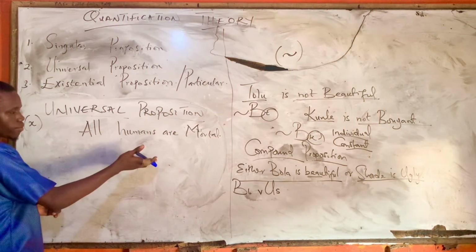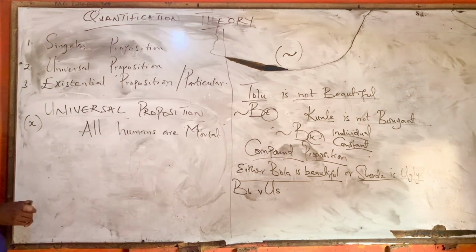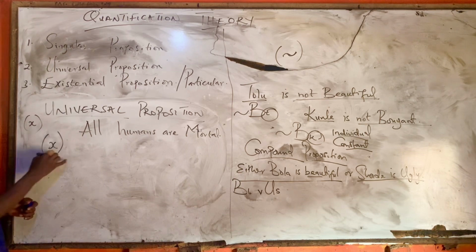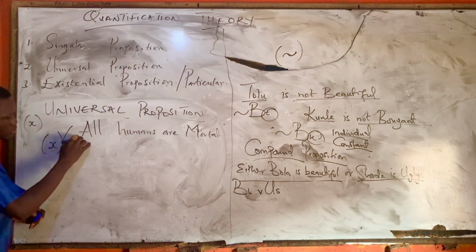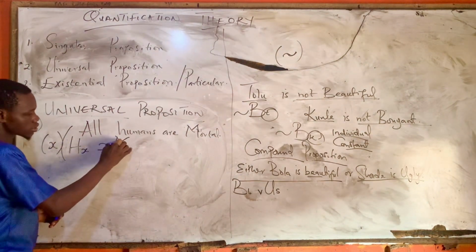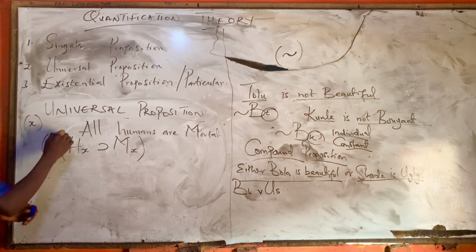Now, let's do with affirmative here. We have all humans are mortal. How do we symbolize? You will see that X in the bracket separately, then another bracket, Hx implies Mx. What does this mean?